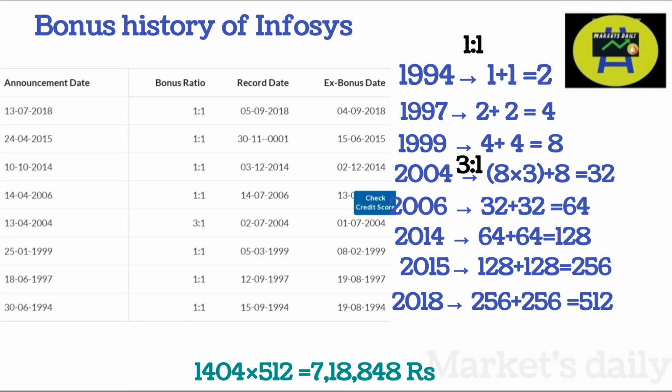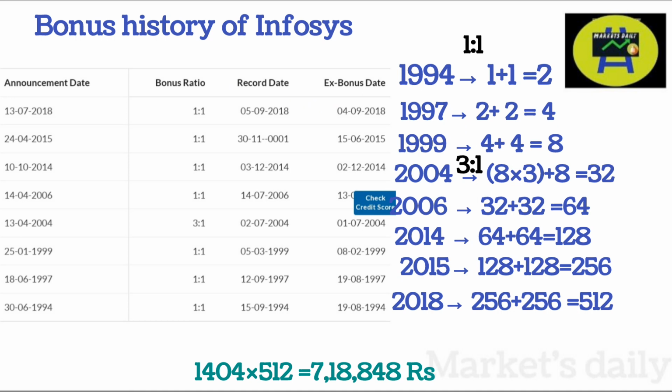Again in the year 2006, there was another 1:1 bonus, and this time it would be 32 shares plus 32 shares, that is 64 shares in total. In 2014, there was another 1:1, and now the 64 became 128 shares. In 2015, there was another 1:1 announced, and his 128 shares became 256 shares.